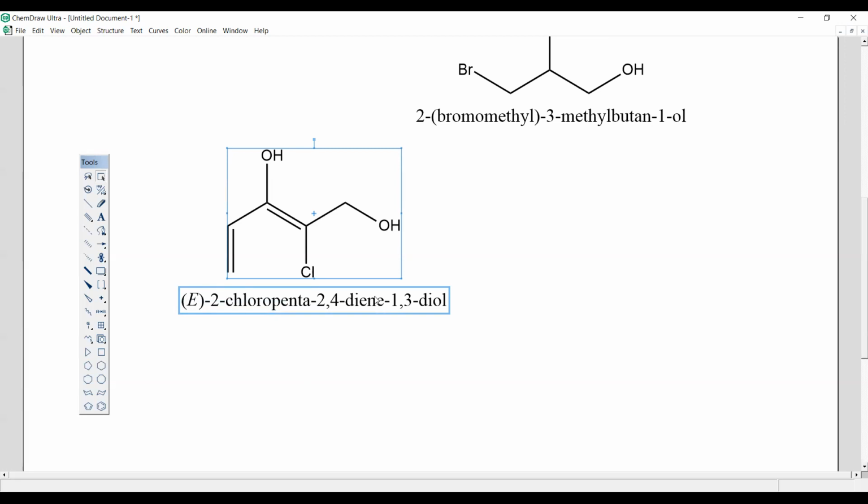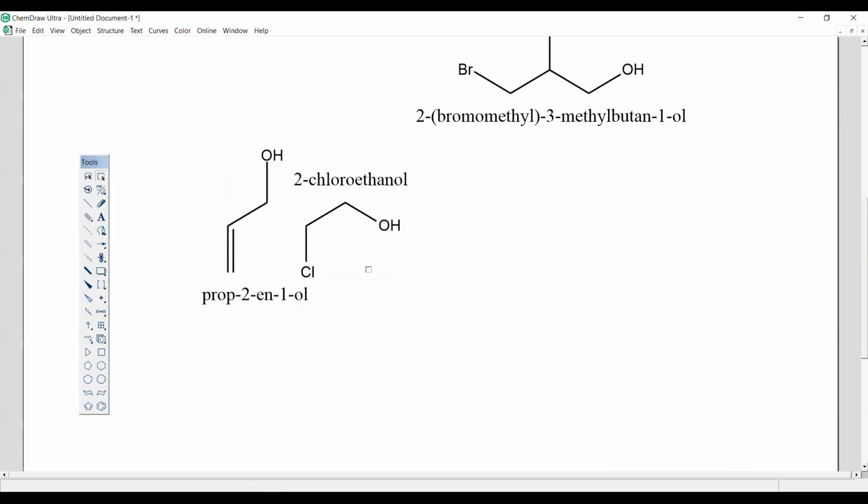Okay, now see, I will do one trick. Let me remove this double bond and make it a single one. Let me delete this one and add a single bond from here to here.